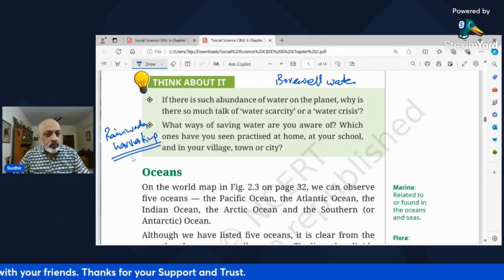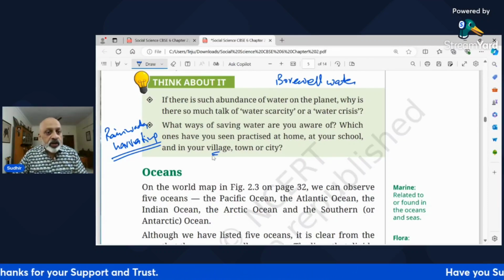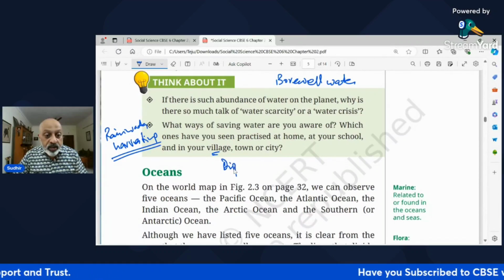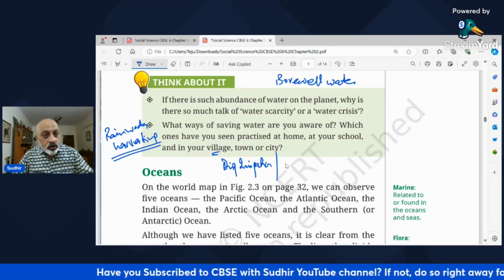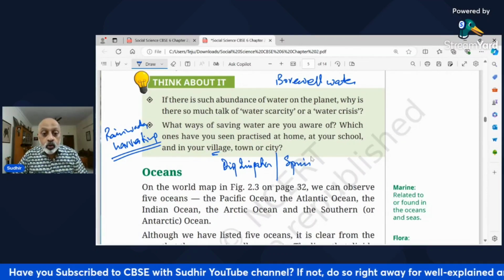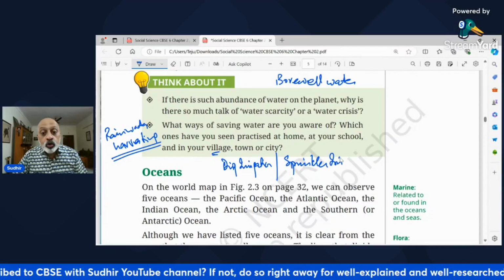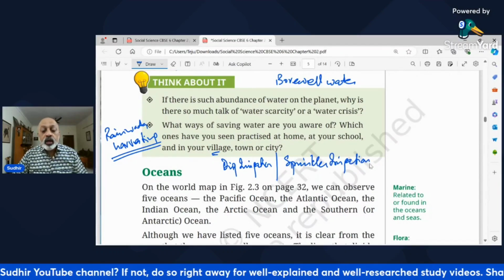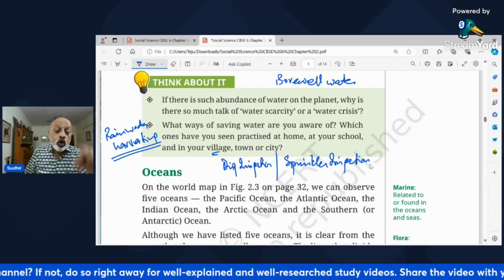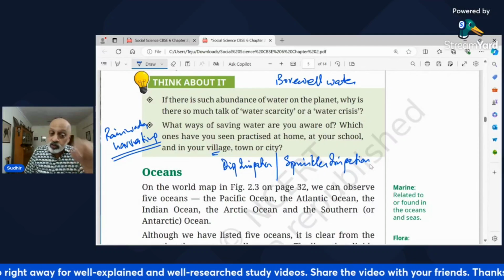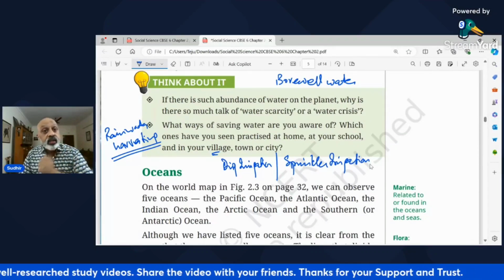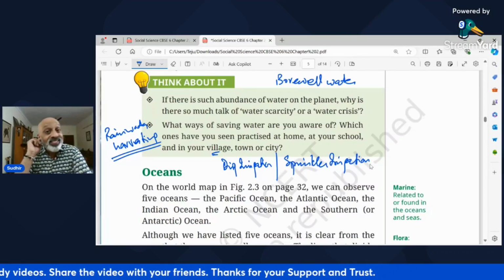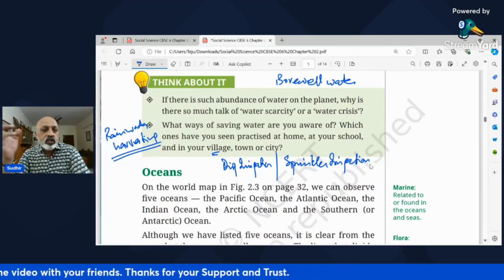The second could be, how can you do that? For instance, in village, you can do drip irrigation. That means you save water. Instead of putting a lot of water for your crops, you do drip irrigation, you do sprinkler irrigation, which use less amount of water in order to water your crops, in order to irrigate your crops. So that can be done in a village. So मैंने आपको दो ऐसे तरीके बता दिए by which you can save water, because water is a precious resource.